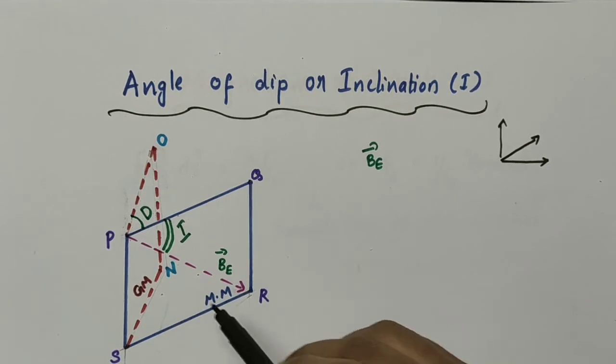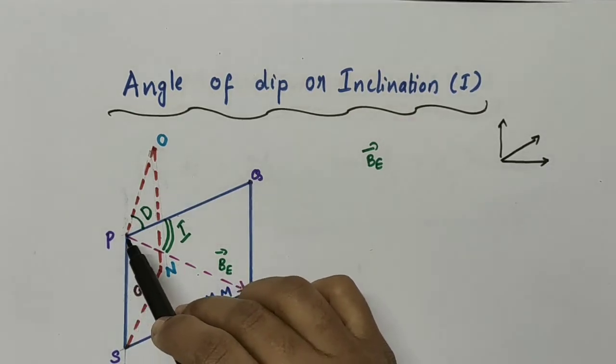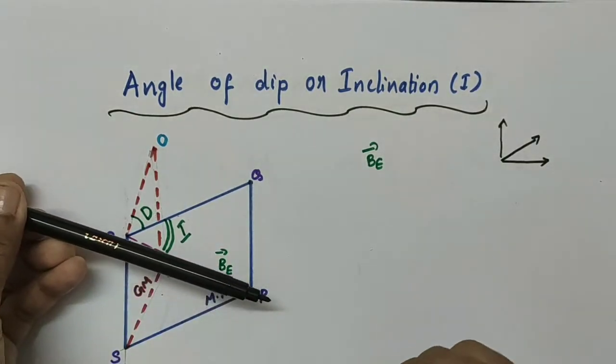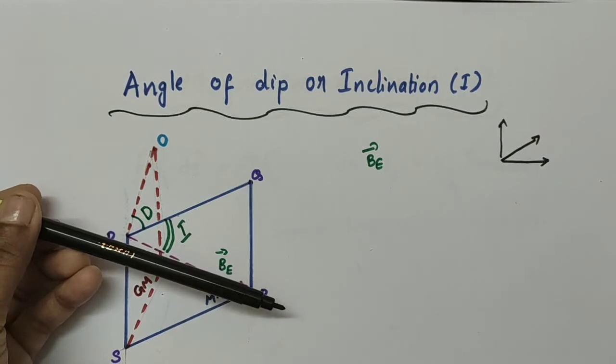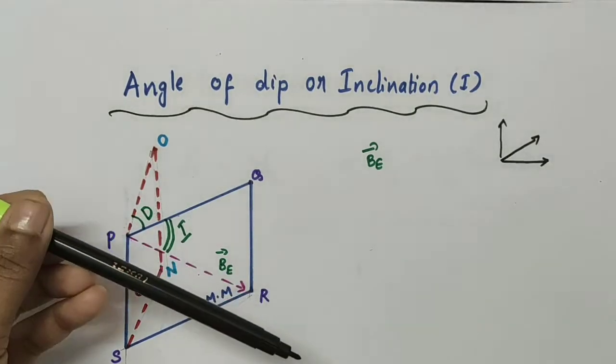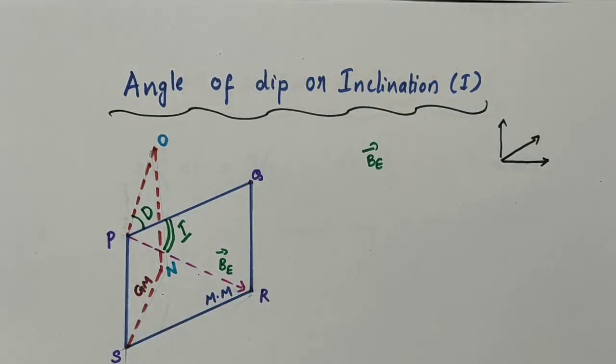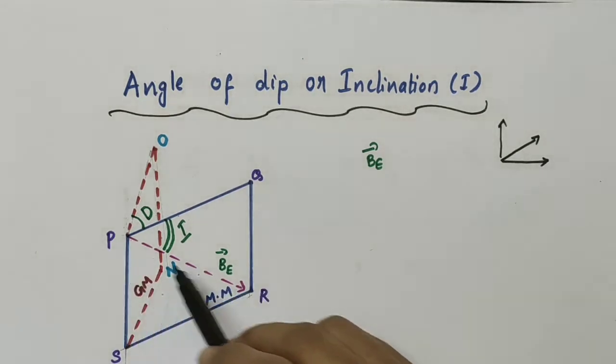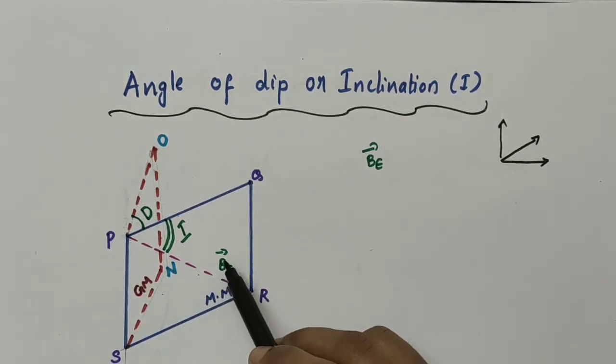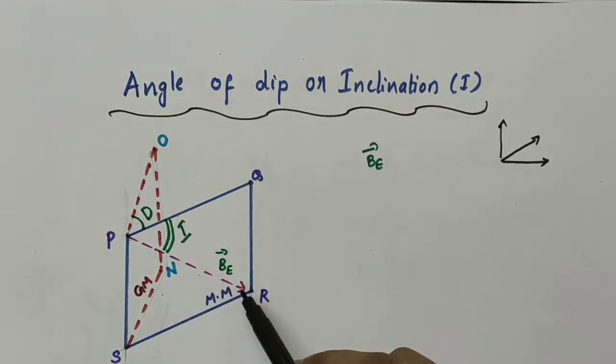Similarly here, the magnetic needle aligns in this direction. That means the net magnetic field is along this direction. The total magnetic field of the earth is along this direction, and let it be vector BE. Now, this magnetic field of the earth can be resolved into two components, one horizontal and one vertical.